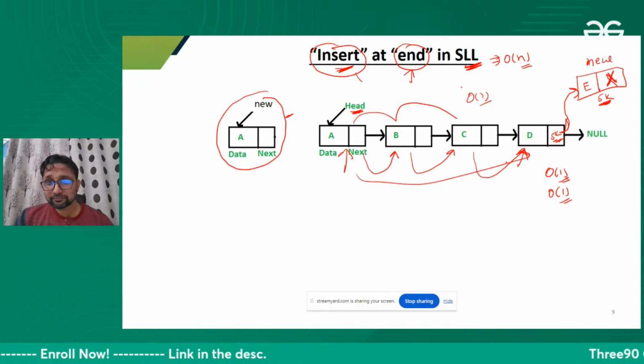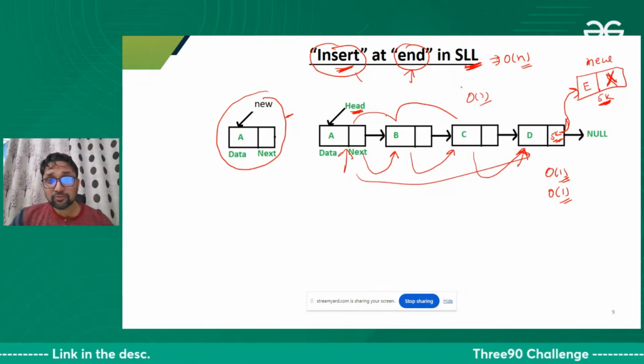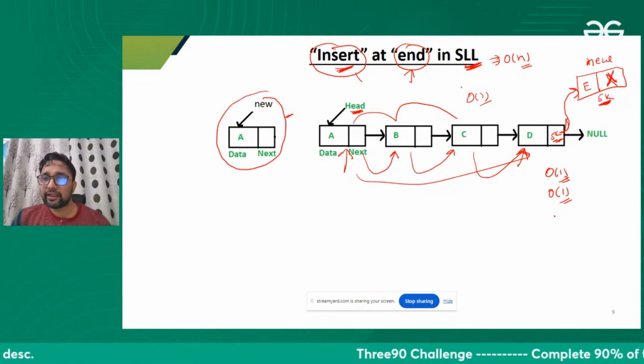Okay, fine. So traversing from the start to the end will take order of n time.